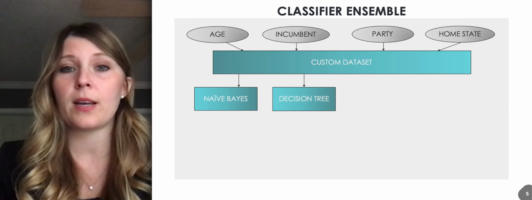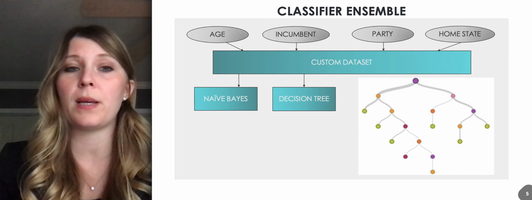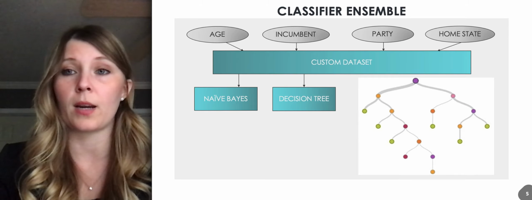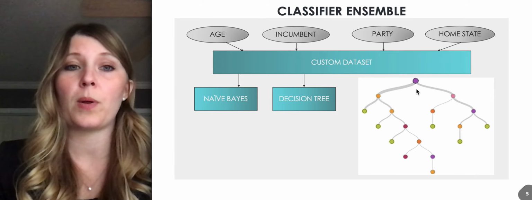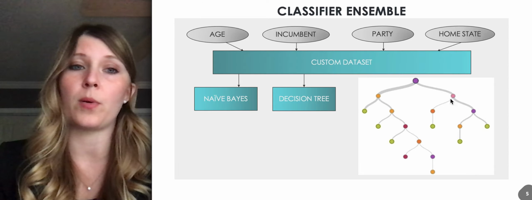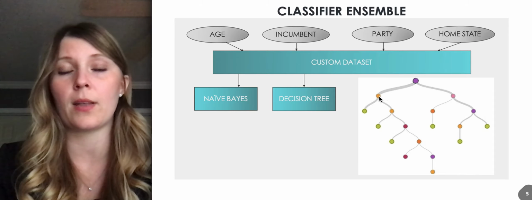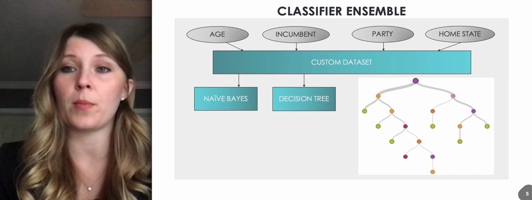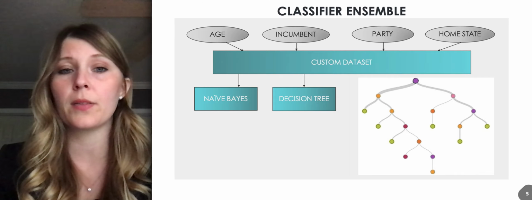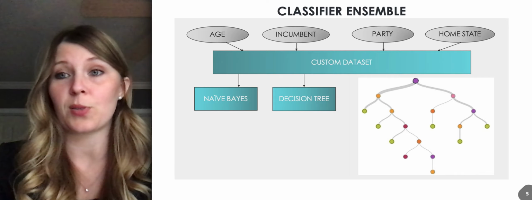The next classifier that I used is a decision tree. This is a classifier which basically builds a binary tree, and it starts at the top and it just answers yes or no to everything. So, for example, at the top we might have, are they a Democrat or are they a Republican? So they would go this way if they're a Democrat, that way if they're a Republican. Okay, now that we know that they're a Democrat, are they from a home state in this group, or are they from a home state in that group? Until they got down to a leaf, and at the leaf there is a decision based on the different answers to those questions.